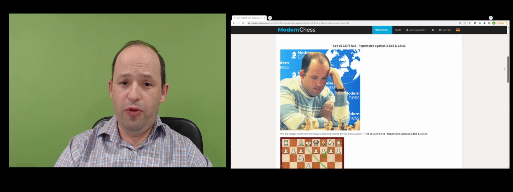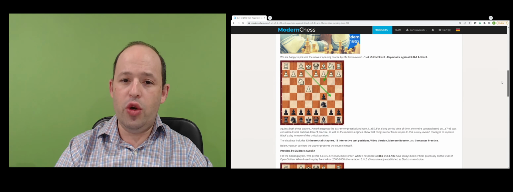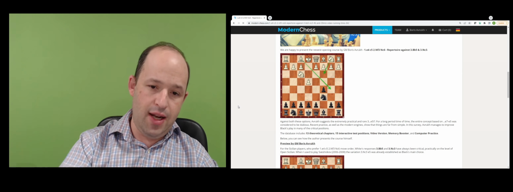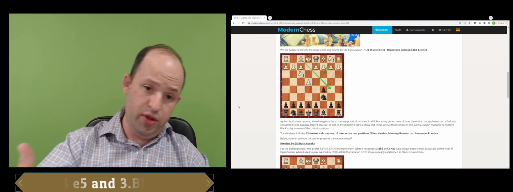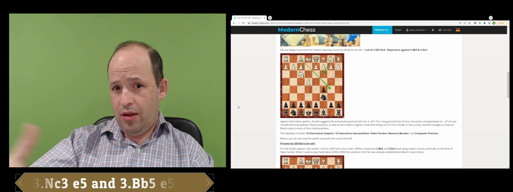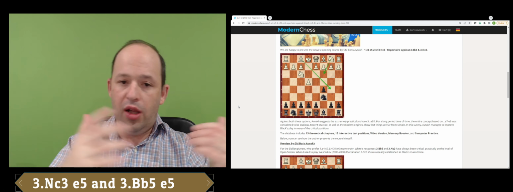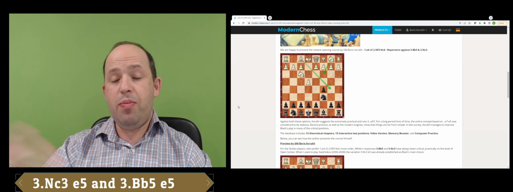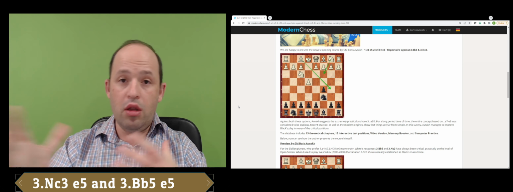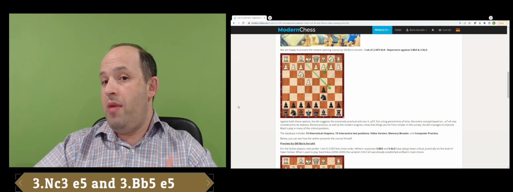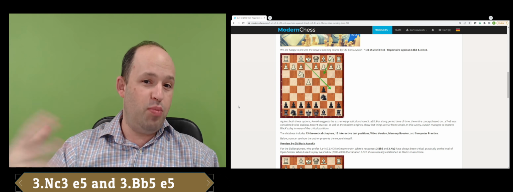Now, first of all, for you guys to understand, it's basically this position. Second move, knight c6 in Sicilian. There are some players who prefer this move to d6 or to e6, for different reasons. Some people play Sveshnikov, Kalashnikov. Some people just prefer this move in comparison with d6. They don't want to see bishop b5 check, or maybe they just like to play against bishop b5 and knight c3.